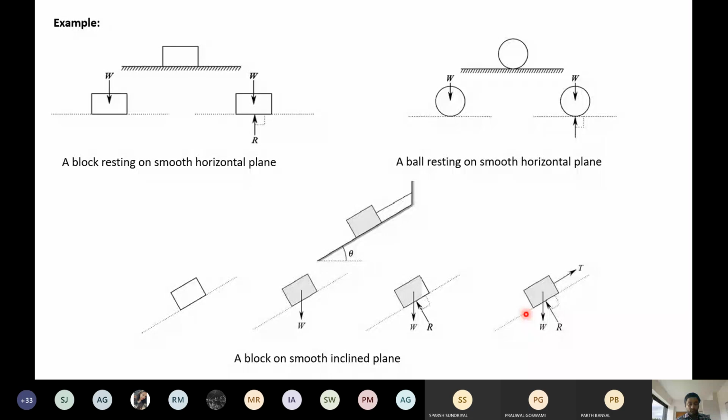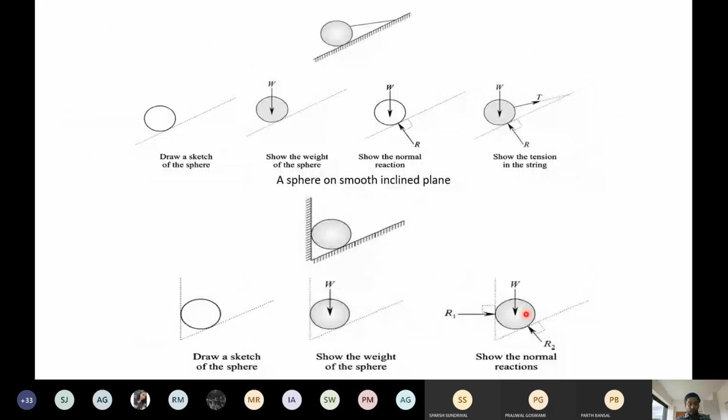So this is again the example of a block on the smooth inclined plane. The other diagrams also you can see. I will share the slides with you. This is also a sphere here, and this is also an inclined plane. Due to the inclined plane, reaction will always act at 90 degrees to the surface. Weight is there and T is the tension. I have already told you we will take the tension towards the right hand side.